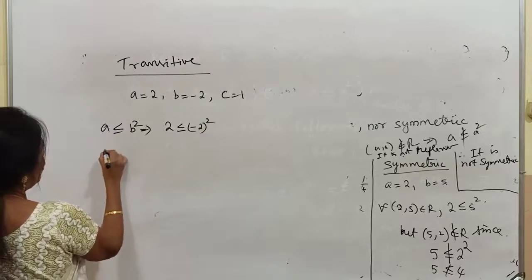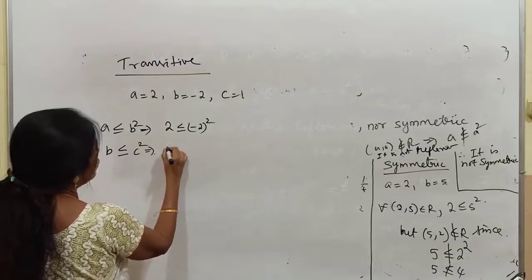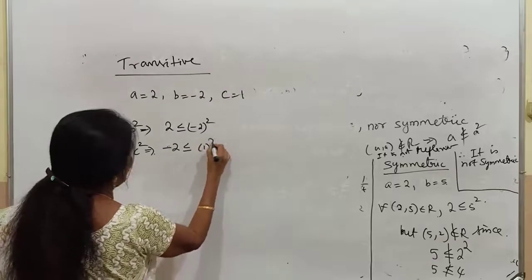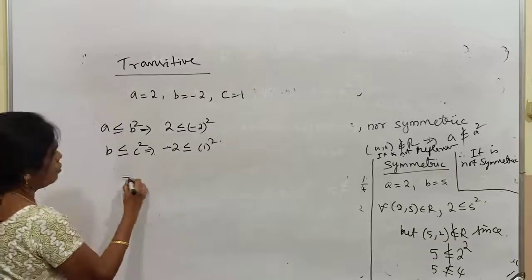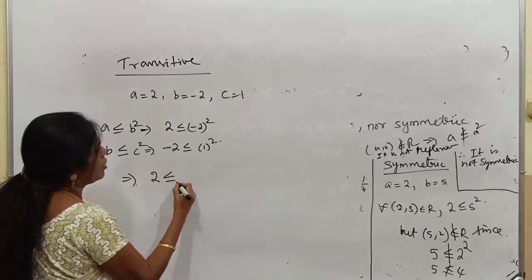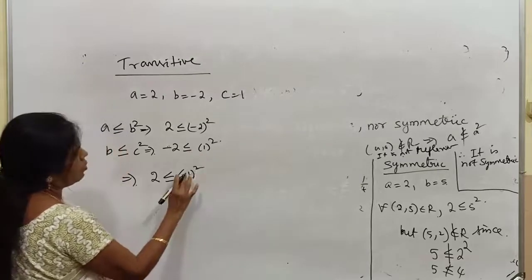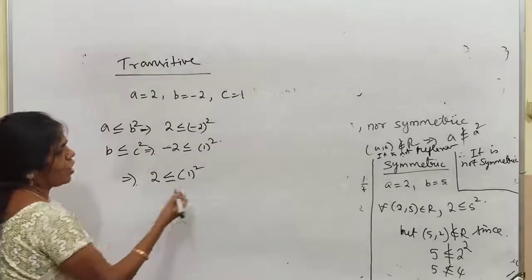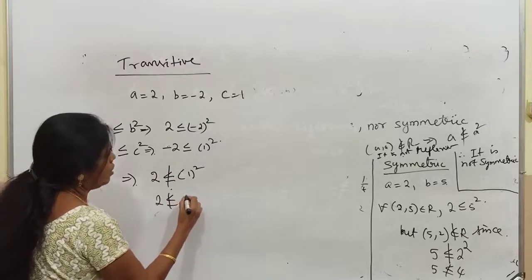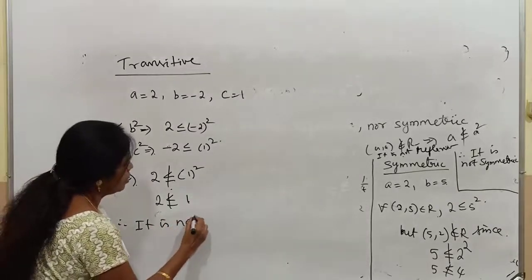Next we are going for b is less than or equal to c square. So minus 2 is less than or equal to 1 square, which is also true. Now we are going to check 2 is not less than or equal to 1 square. 2 is not less than 1. Therefore, it is not transitive.